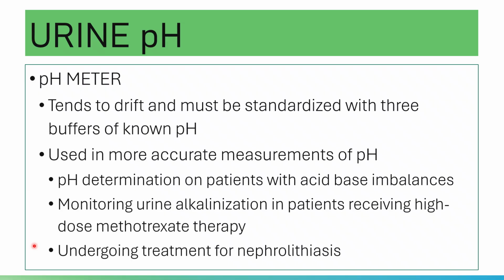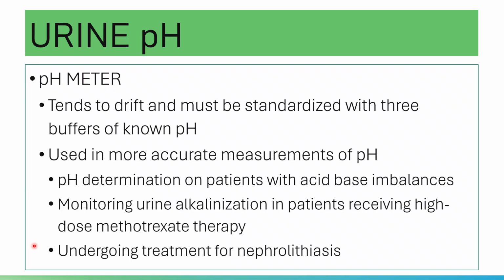Your pH meter, you need to standardize this pH meter with 3 buffers of known pH because the electrode tends to drift. That is why you need to standardize it with three buffers of known pH. After standardization, you spray the electrodes with distilled water to clean it, and dry it with a tissue.